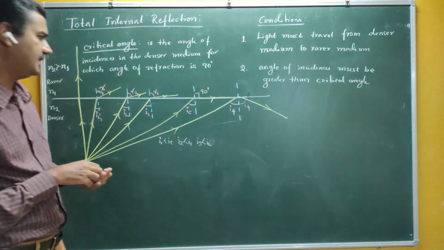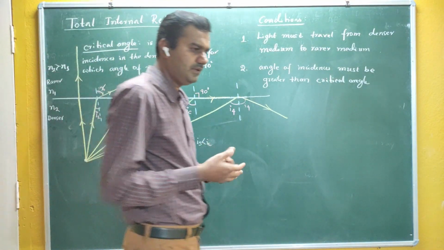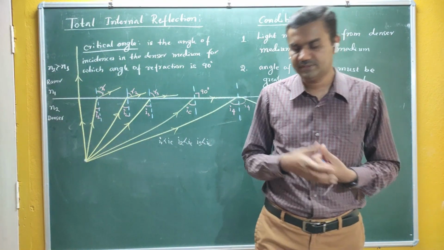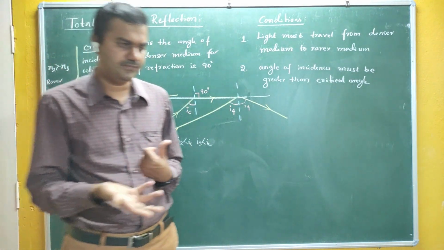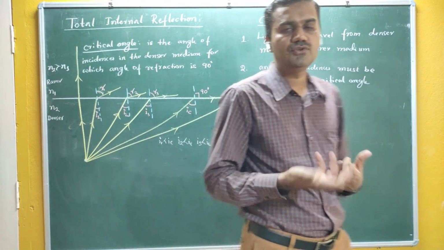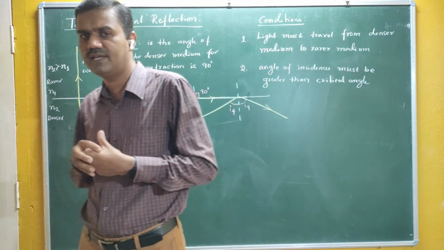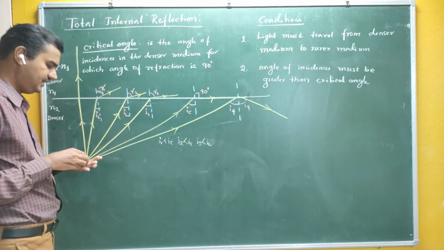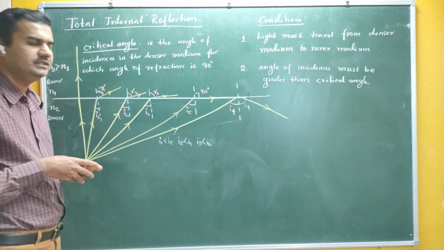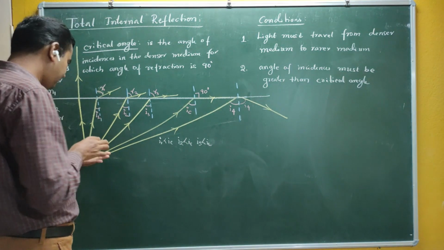So we have the refractive index. We know the refractive index of the medium. For glass it is 1.5, for water it is 1.3, for diamond it is 2.25, like this. So what is the approximate value of the critical angle? We can find the critical angle for the mediums here. We can have the derivation of the critical angle with respect to the refractive indices of the mediums.